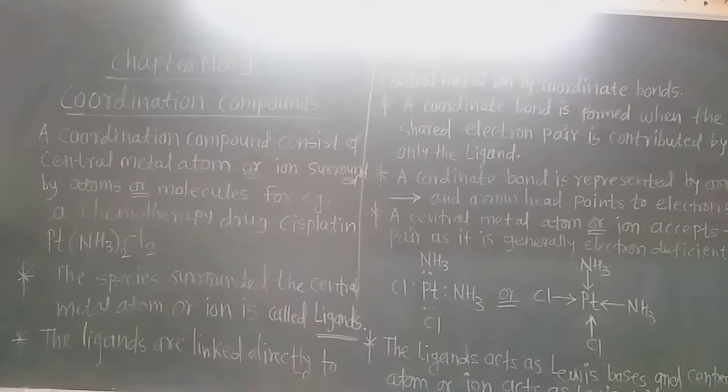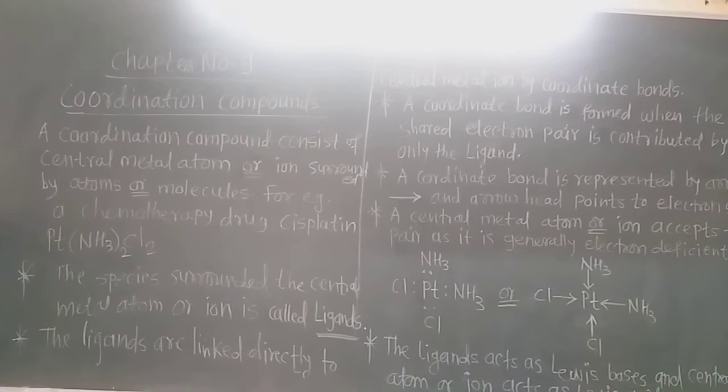The species which surround the central metal atom or ion are called ligands. For example, in cisplatin, remember these words. These are the new words for you: ligands, coordination compound, coordinate bond, etc. Now these ligands are electron rich species. They surround the central metal atom as shown on the blackboard.